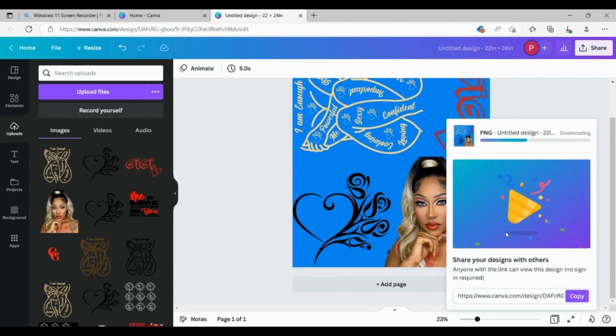Anytime you download anything from Canva, it's going to go into your Downloads folder. You would take that image from your Downloads folder and you would send that over to orders@exclusiveapparel.com. Then I would retrieve that and put that into the software for the printer, change the size, and I'm automatically printing.